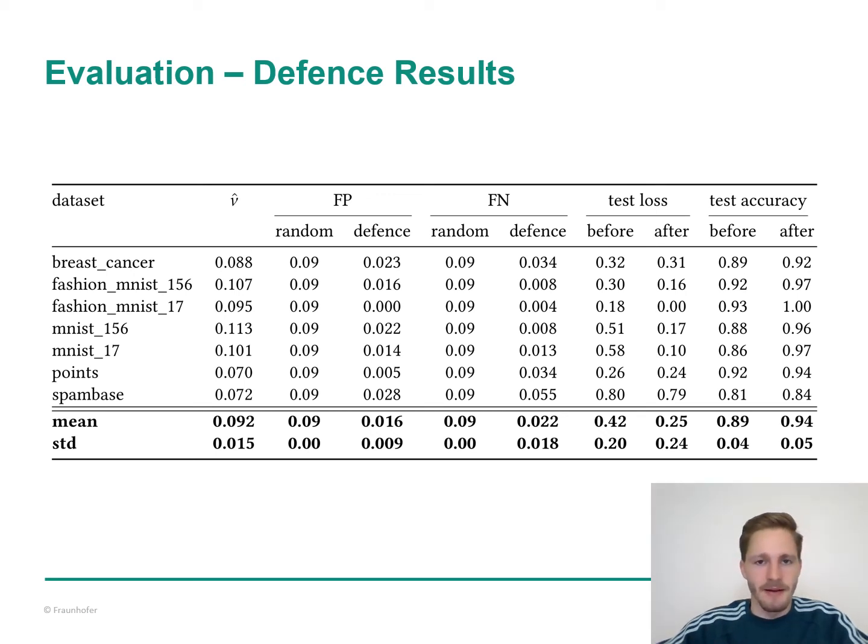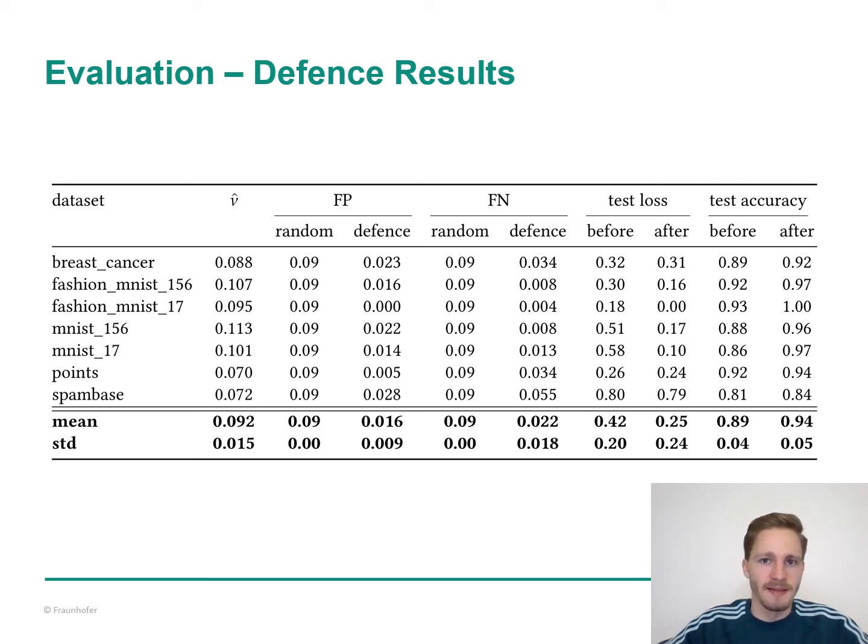False negatives, FN, correspond to the poison samples that are right of the threshold that our classifier wrongly assumes to be benign and that will remain in the training dataset. The datasets contain 10% poison samples each. The column nu hat shows the poison rate that is estimated by the defense algorithm, while the next two columns compare these false positive rates and false negative rates of our defense against a random baseline.